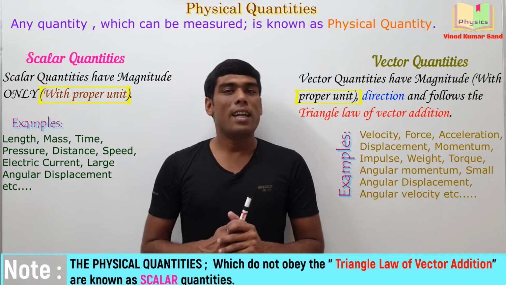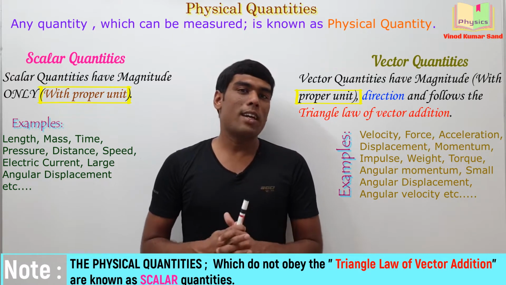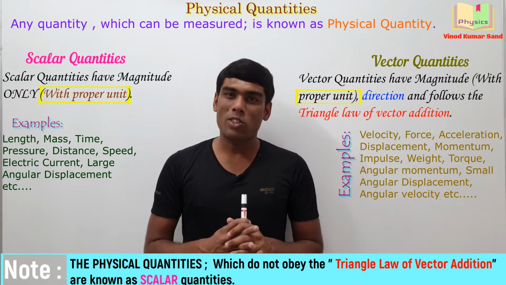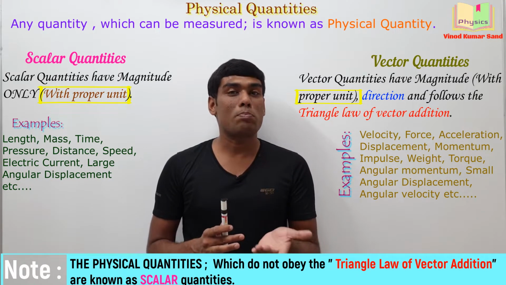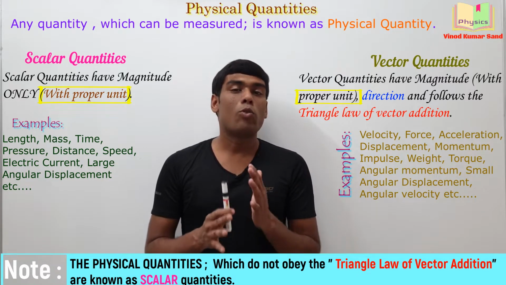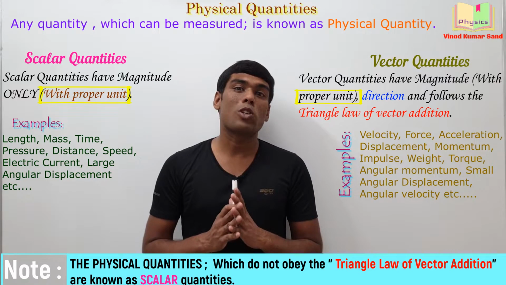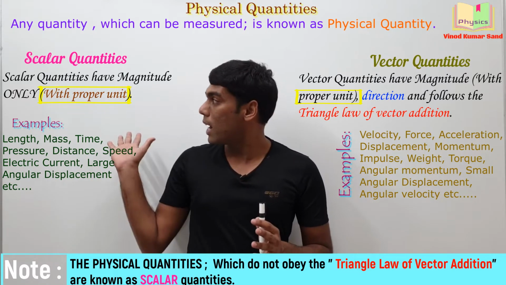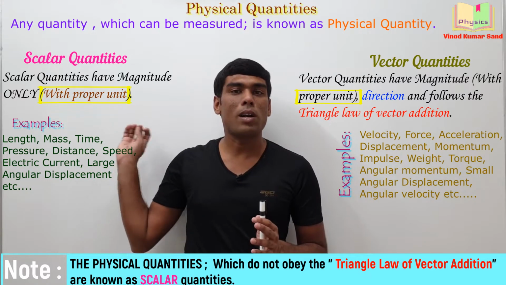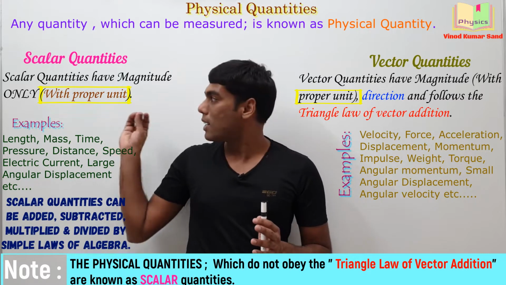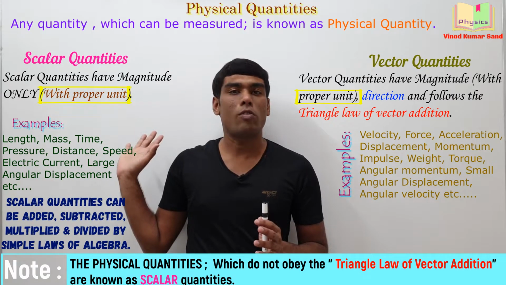Okay. Now, the vector quantities have a sense of direction. So their addition, their subtraction, their multiplication will be done using some special rules. Whereas the addition, subtraction, division, multiplication of scalar quantities can be simply done using the rules of algebra.